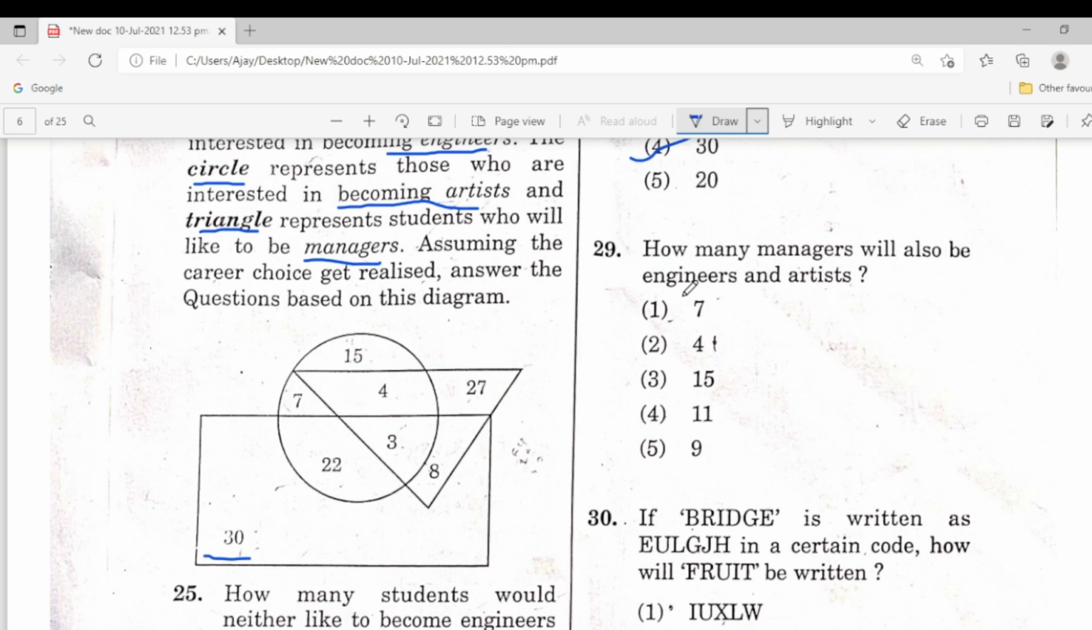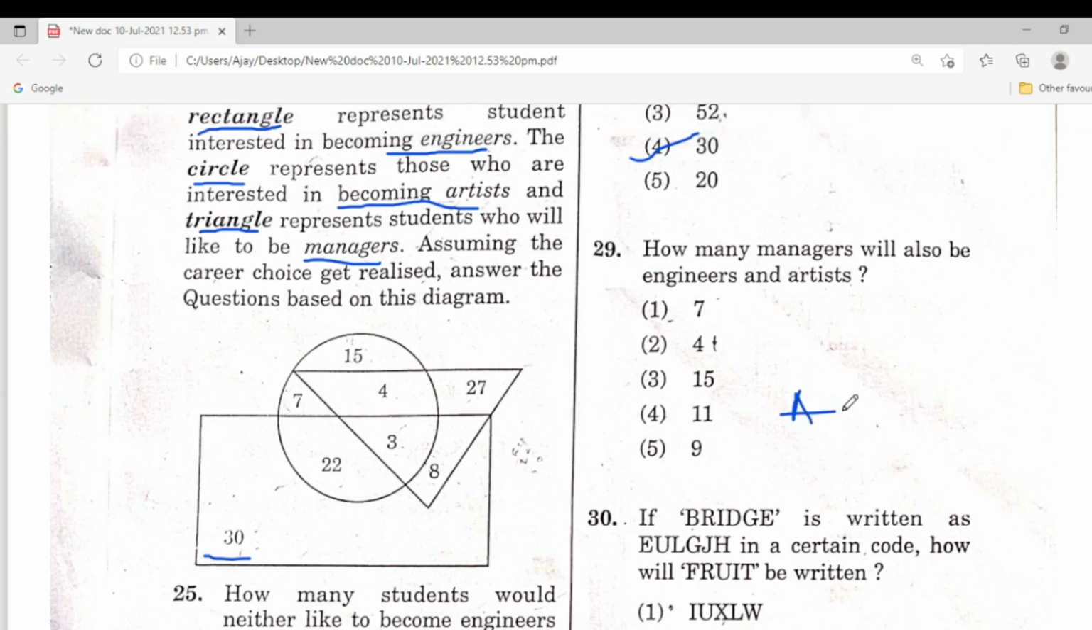So the combination of engineers and artists. So here the correct answer is not given. So add score. Here is add score, no answer is given. This is add score to all the students.